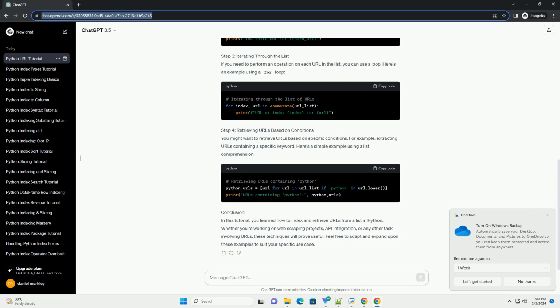Step 3. Iterating through the list. If you need to perform an operation on each URL in the list, you can use a loop. Here's an example using a for loop.